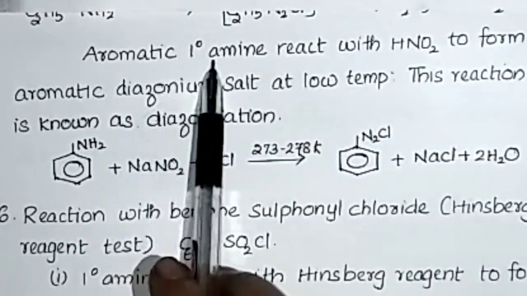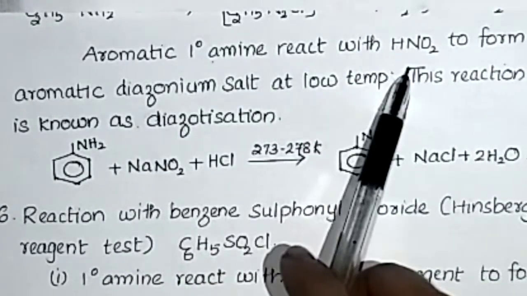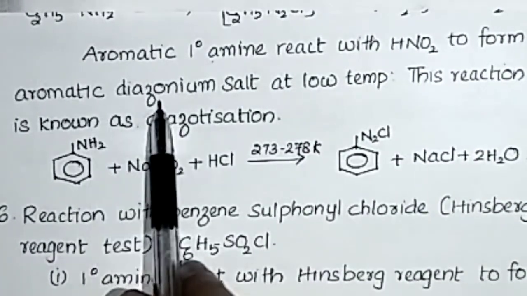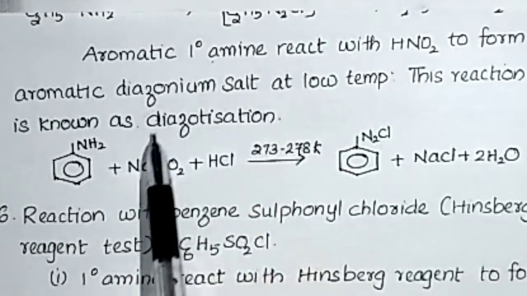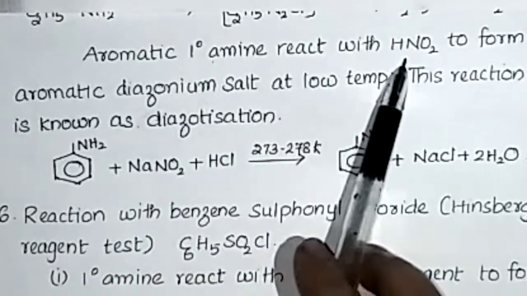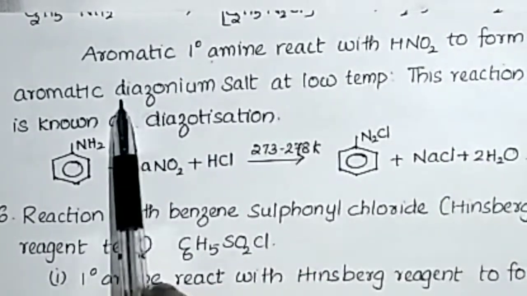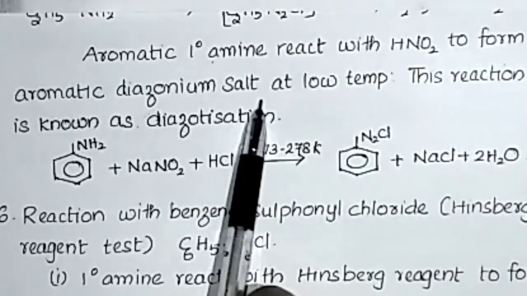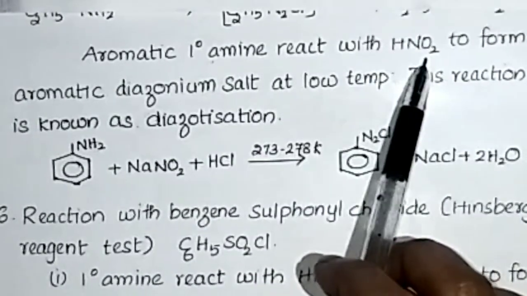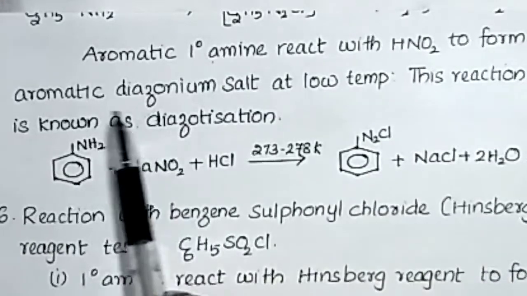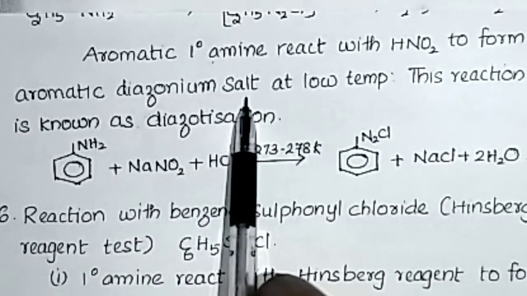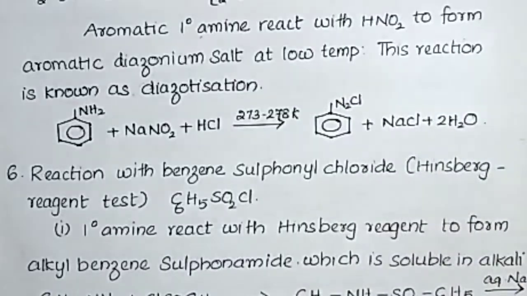In the case of aromatic primary amine, it reacts with HNO2 to form aromatic diazonium salt. But aliphatic primary amines react with HNO2 to form aliphatic diazonium salts, which are unstable and decompose to the corresponding alcohols.